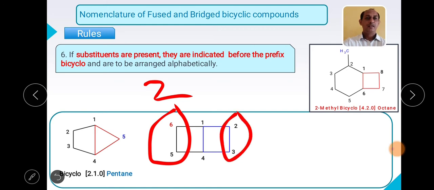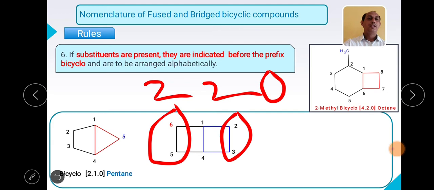In this ring, 2. And in between the common carbons, that is 1 number carbon and 4, how many carbon atoms? 0. Okay, so my bracket must contain 2 2 0.